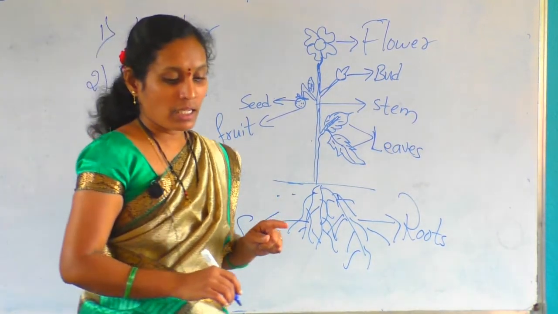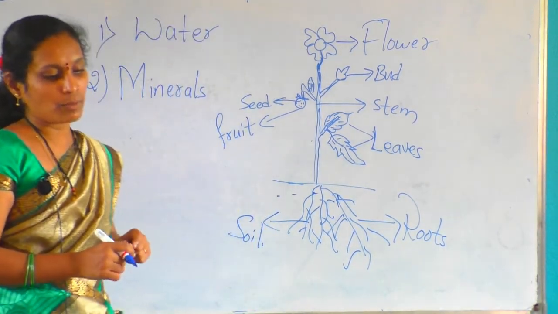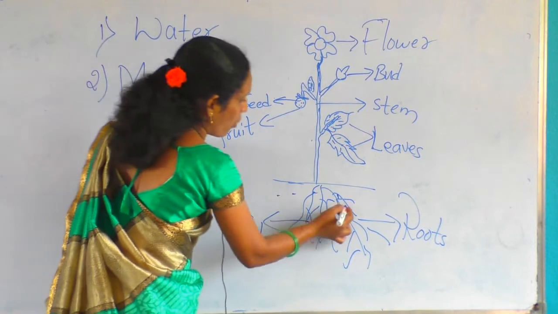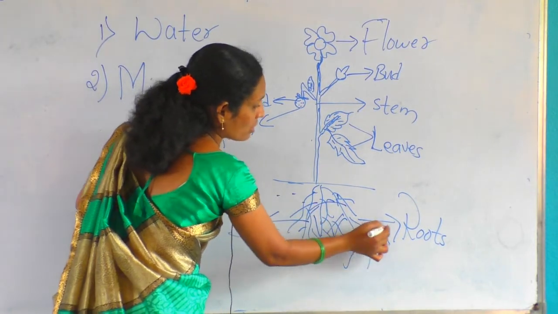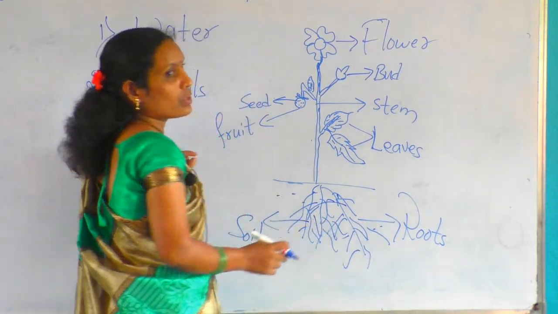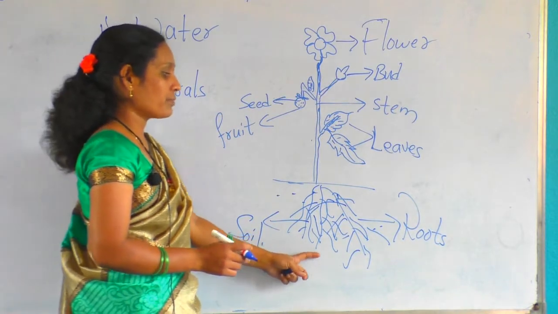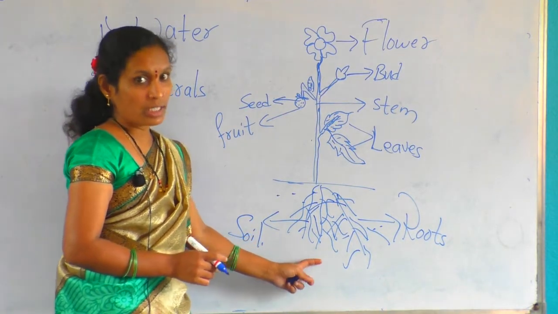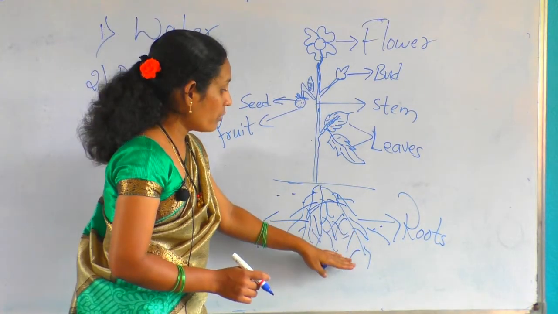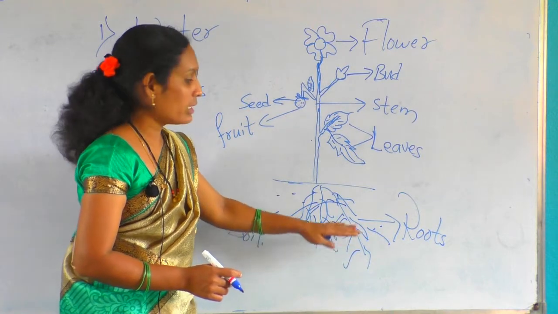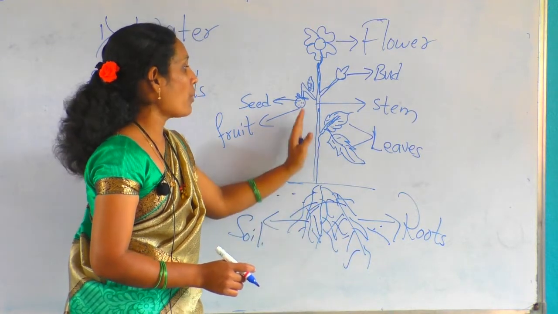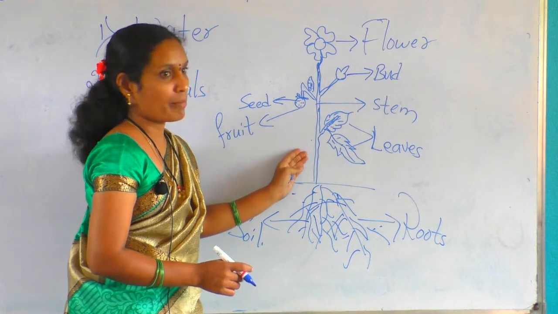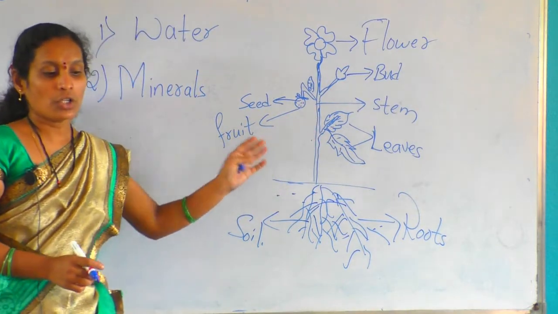Okay. And next, the roots absorb the water with the minerals from the soil. First, the roots. These are the roots. Roots absorb the water. And the minerals present in the soil also go upwards through the stem, and it will help the plants to grow.